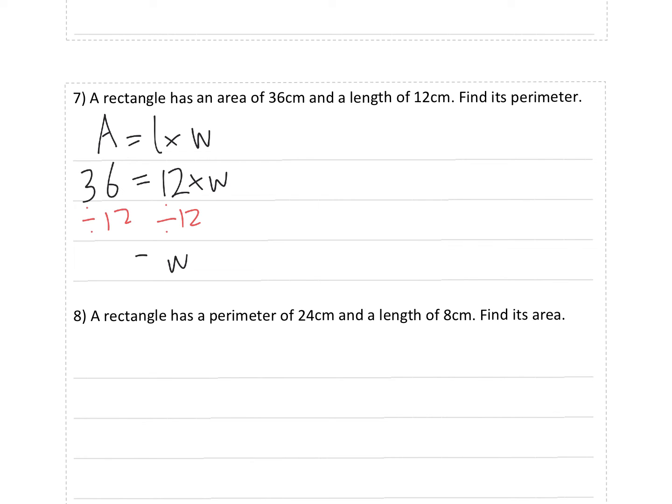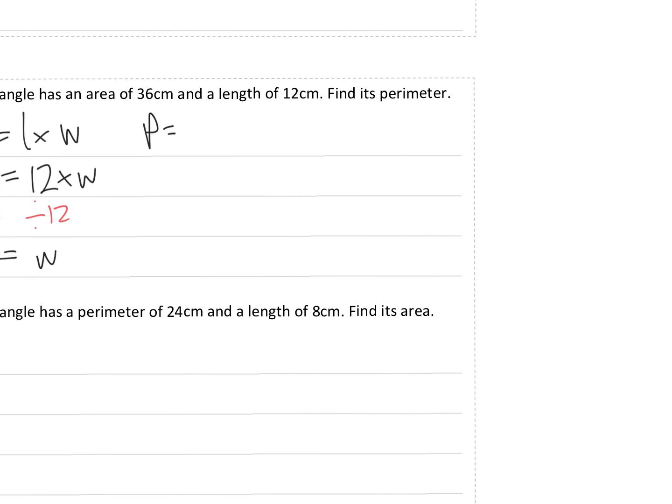And that gets you the width is 3. So 3 12s are 36. Why did I do that? Well, to find the perimeter of a shape, maybe drawing it might help out things here. You've got a shape, the length and the width. The perimeter is adding those 4 sides together.